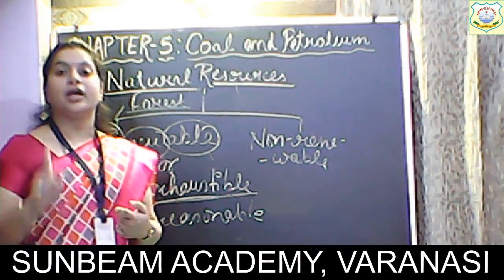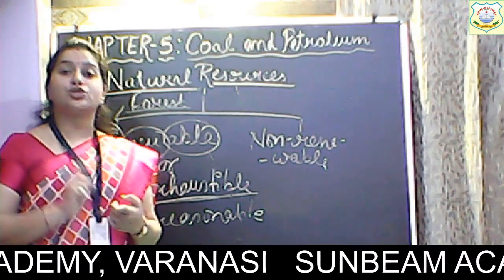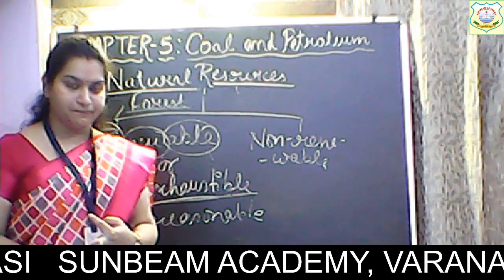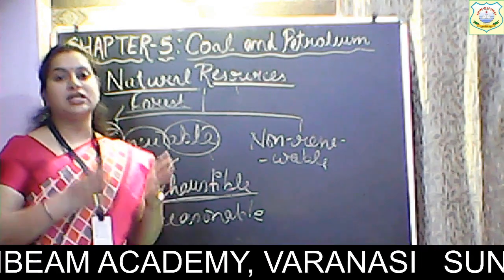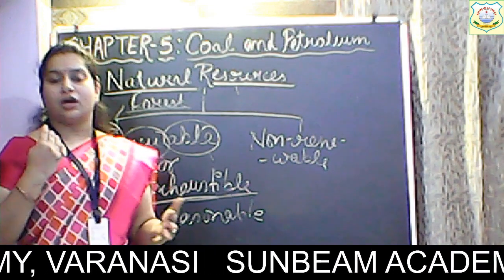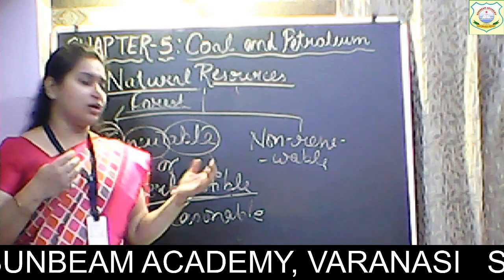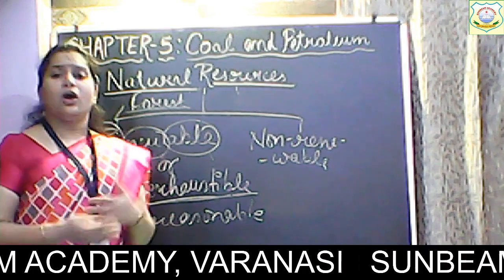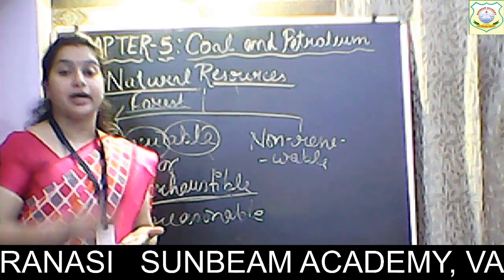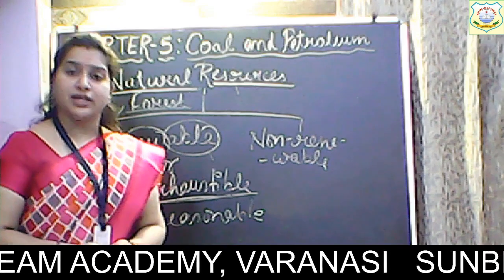Sunlight can never be exhausted, air can never be exhausted, soil can never be exhausted, water can never be exhausted. So these are what? These are renewable resources: sunlight, air, wind, rainfall, temperature, humidity, water. All these things are inexhaustible. ये कभी भी खत्म नहीं हो सकते हैं. अगर खत्म हो गए तो क्या होगा कि अर्थ भी सरवाइव नहीं करेगा.